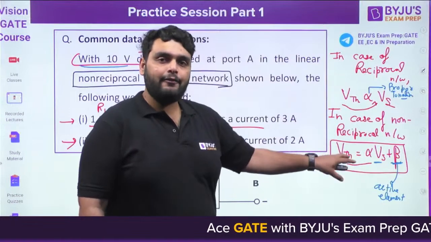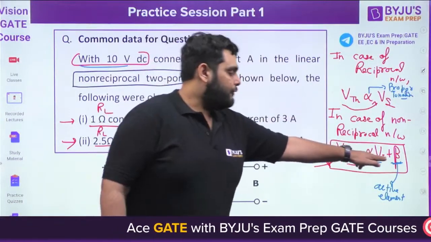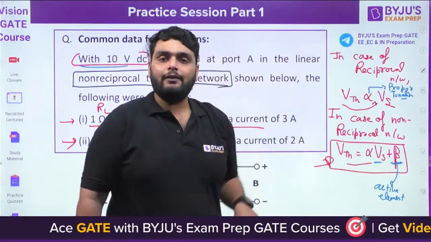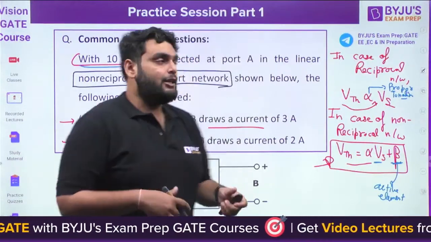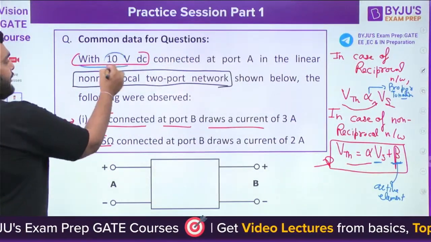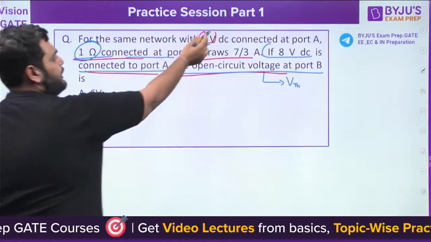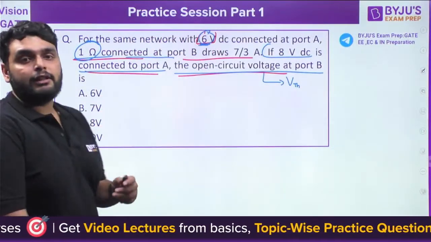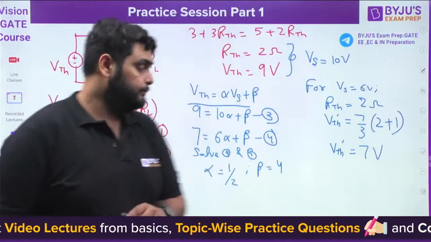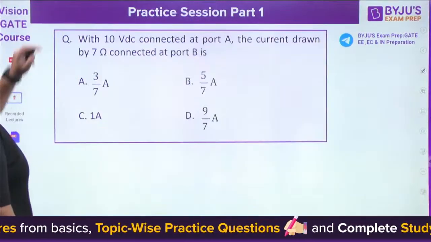So if you have a non-reciprocal network, you have to use this equation. If you have a reciprocal network, then you can directly say, if here we have 10 volt and here we have 6 volt, then with the same rate the VTH will decrease. Okay, understood this point?